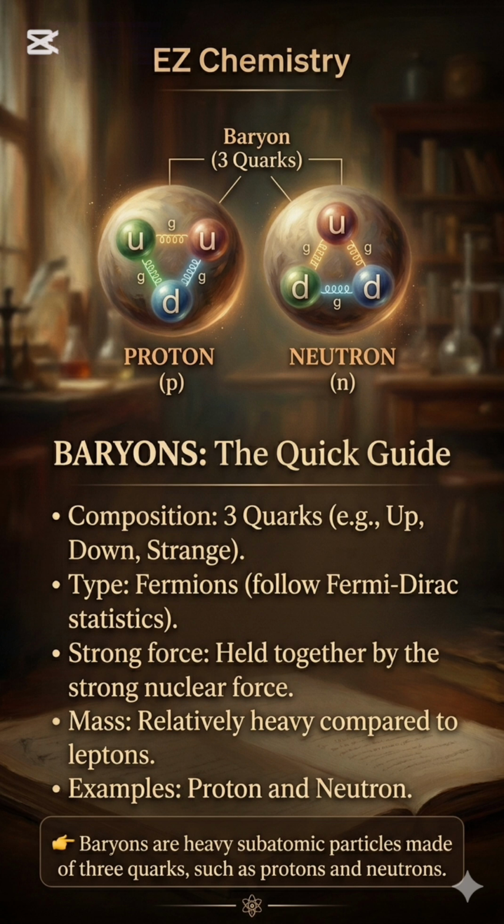Mass: relatively heavy compared to leptons. Examples: proton, p, made of 2 up quarks plus 1 down quark, uud. Neutron, n, made of 1 up quark plus 2 down quarks, udd. Simple definition: baryons are heavy subatomic particles made of 3 quarks, such as protons and neutrons.